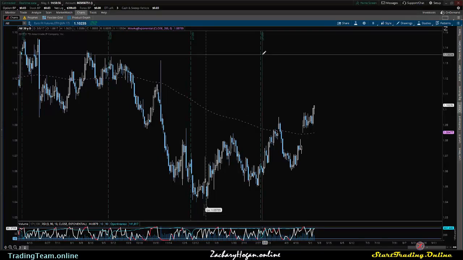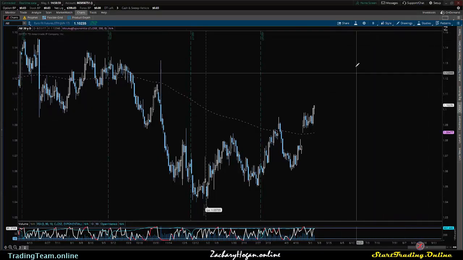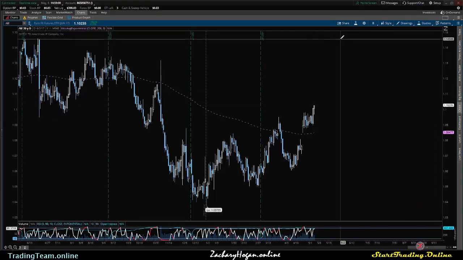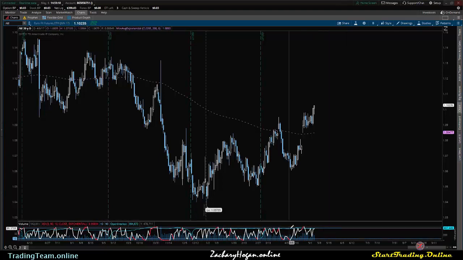And I'm talking with the Euro USD, but here on the actual future itself, you can see that we're looking at price at 1.10235, and that's about 20 to 25 pips above the Euro USD. So just keep that in mind. We do have an RSI on here, but we're not really going to talk much about that.